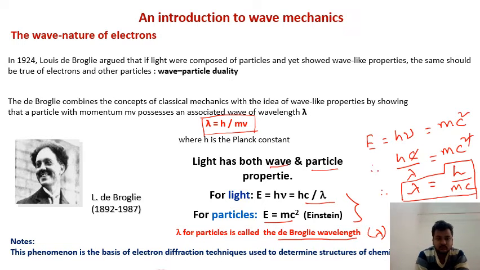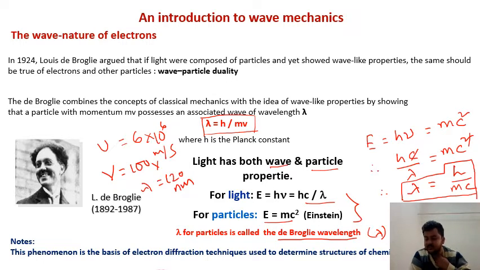An electron which is moving with the velocity v equal to 6 into 10 to the power 6 meter per second, with the potential of 100 volt, has an associated wavelength of 120 nanometer.